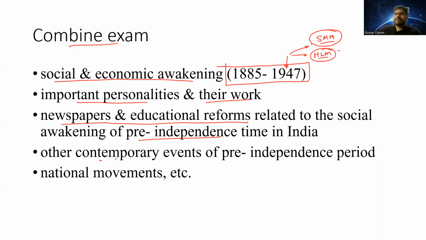Next is contemporary events. What all were the contemporary events pre-independence, such as the Prati Sarkar of Kranti Nana Patil. All such things we need to see over there. And last is national movements. In these national movements, we are going to focus explicitly on Maharashtra. What was the role of Maharashtra? I've given a glance at this particular syllabus of the mains.